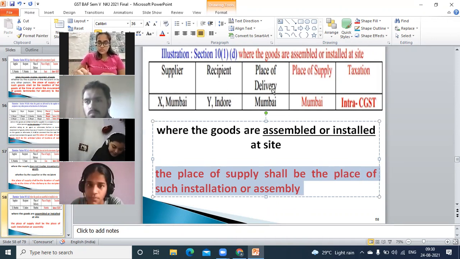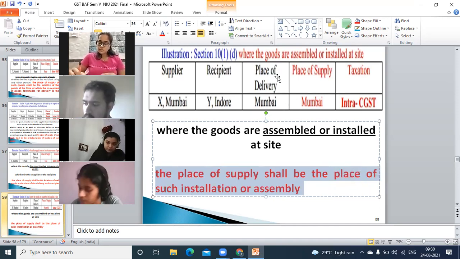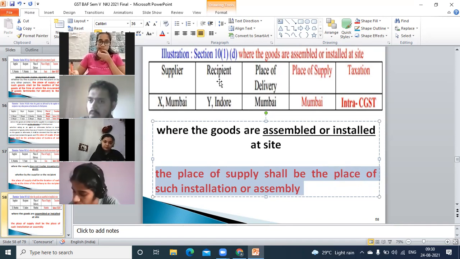If the place of delivery is Mumbai, then place of supply will be Mumbai, because here it is presumed and assumed that assembly took place in Mumbai. So from Mumbai to Mumbai, intra, even though the recipient is in Indore.